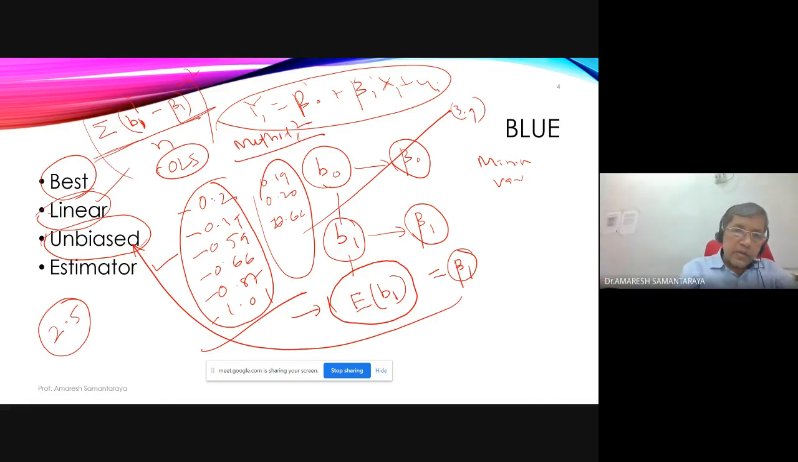So if you are applying OLS, ordinary least squares, then the estimator which you are referring to will have minimum variance compared to any other alternative method which you can apply. Okay, I'll repeat what I'm trying to tell you.